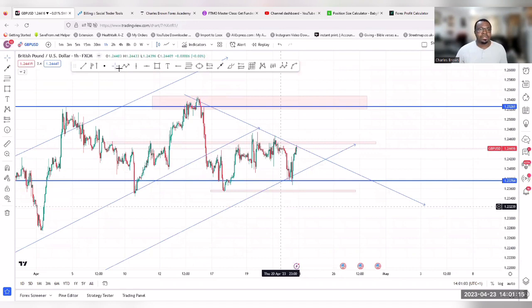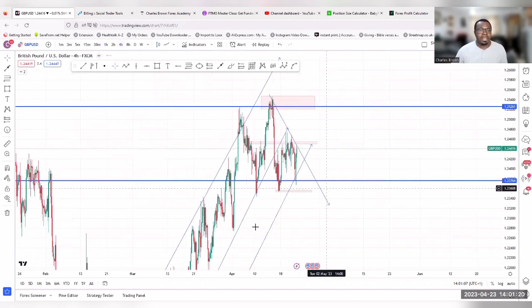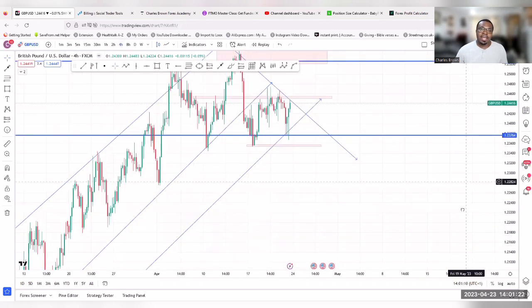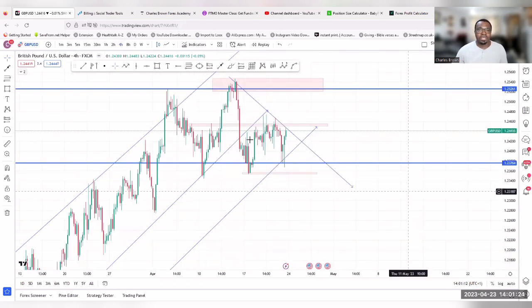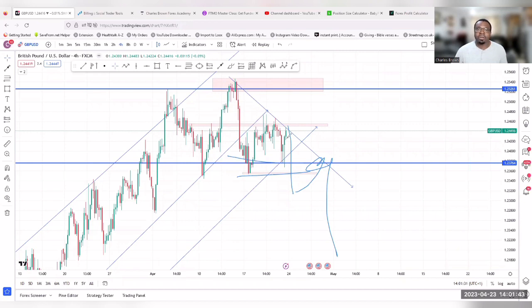So watch out for this zone. Recap again: you come to the 4 hour time frame, you see that the market is still maintaining higher highs and higher lows apart from this consolidation phase. This is where the problem has been. We want the market to break above it or below it to break structure before we look for a sell. If it breaks structure low, comes back and breaks the structure, then we'll look for possible more sales to the downside.